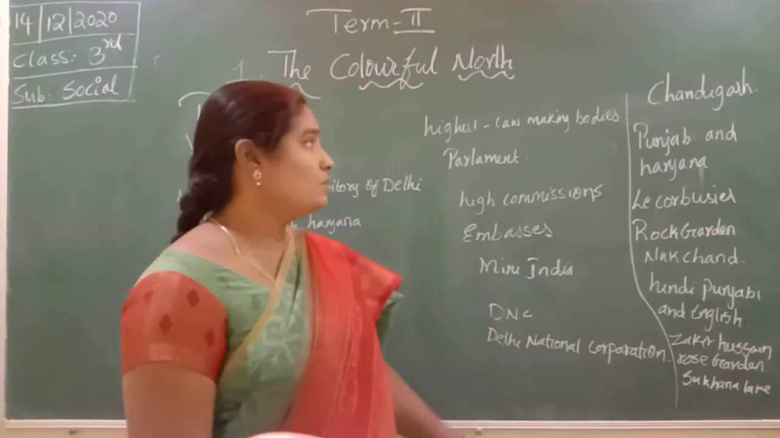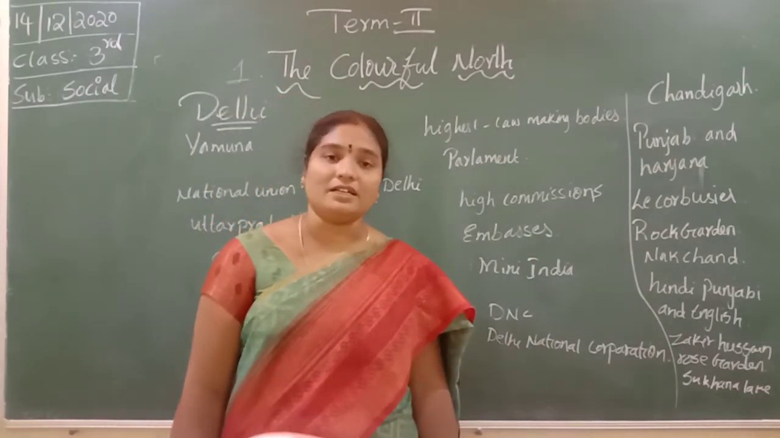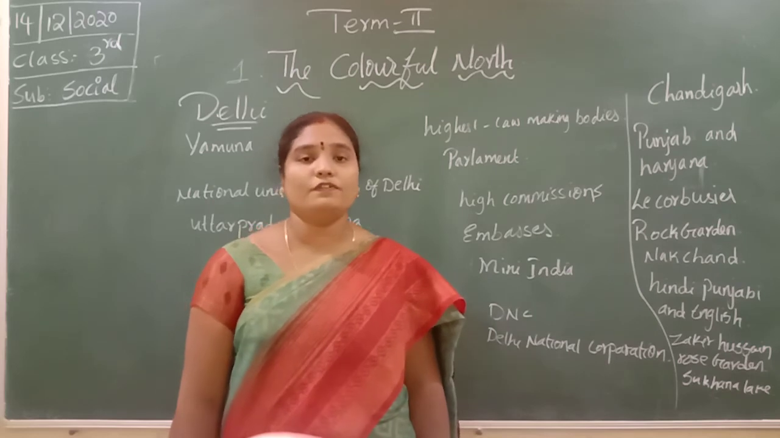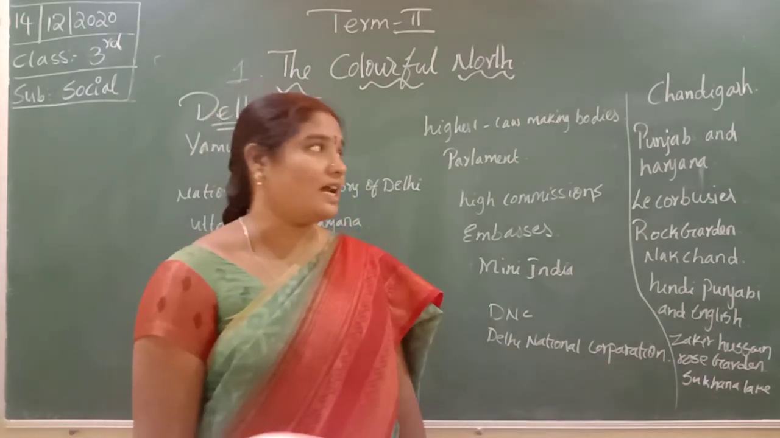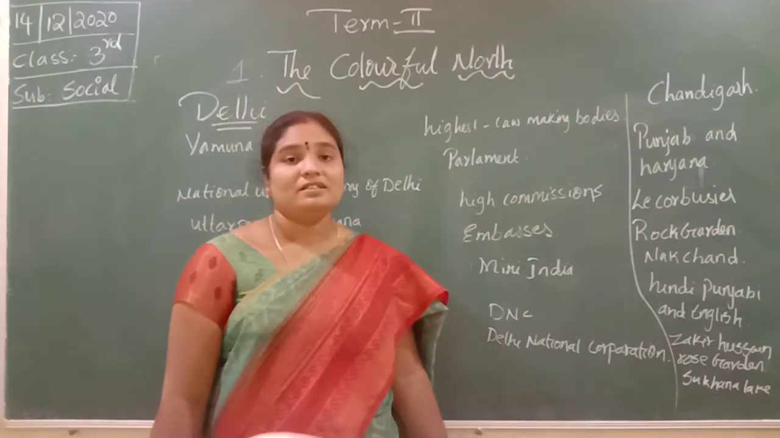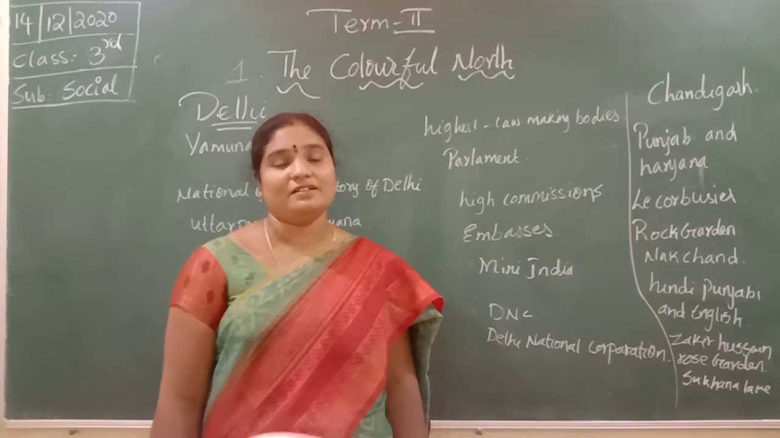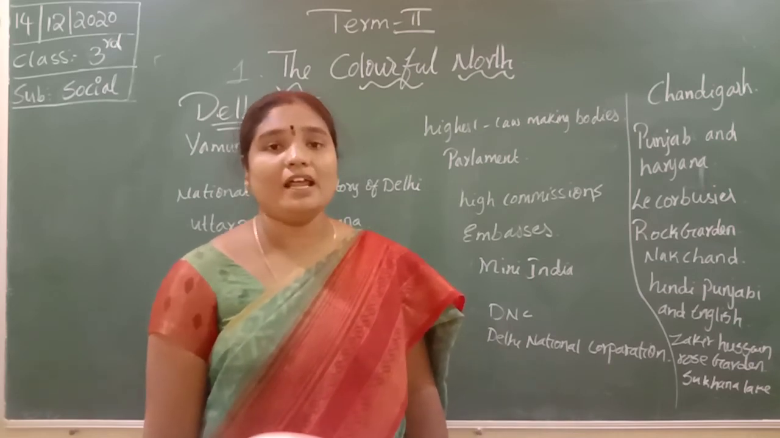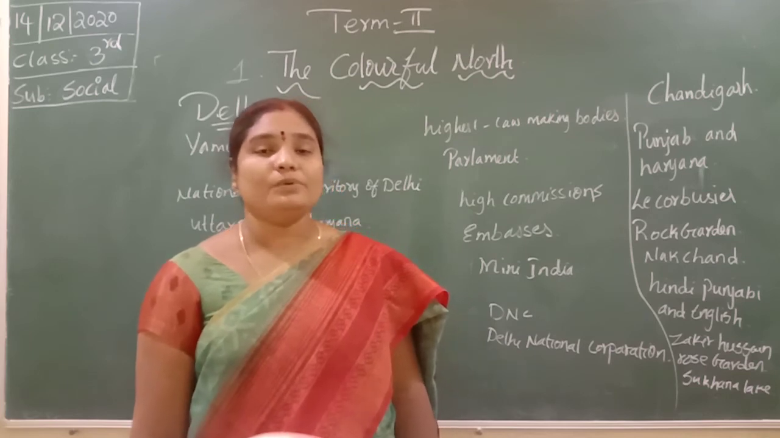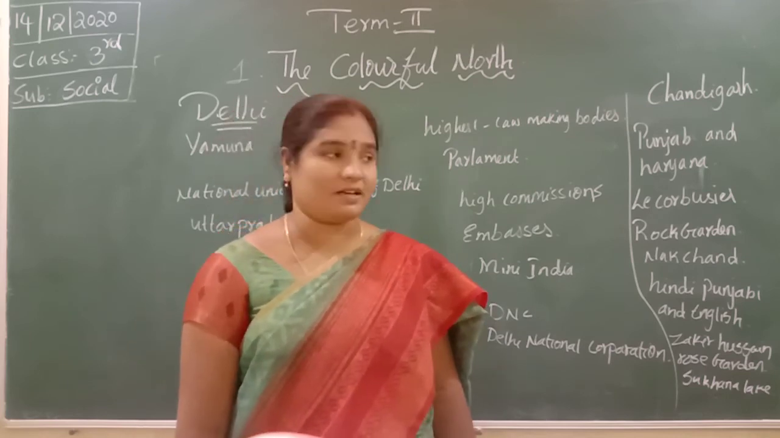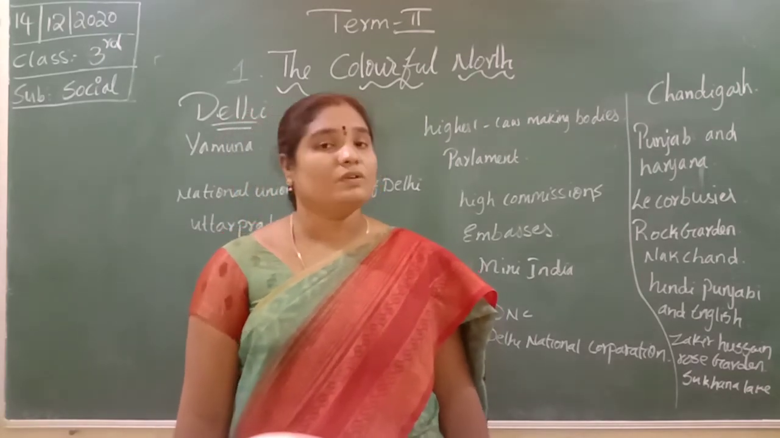Okay, children, so this is about Chandigarh. Chandigarh is a union territory. It is the capital of two states, Punjab and Haryana. Chandigarh was made by the architect Le Corbusier.